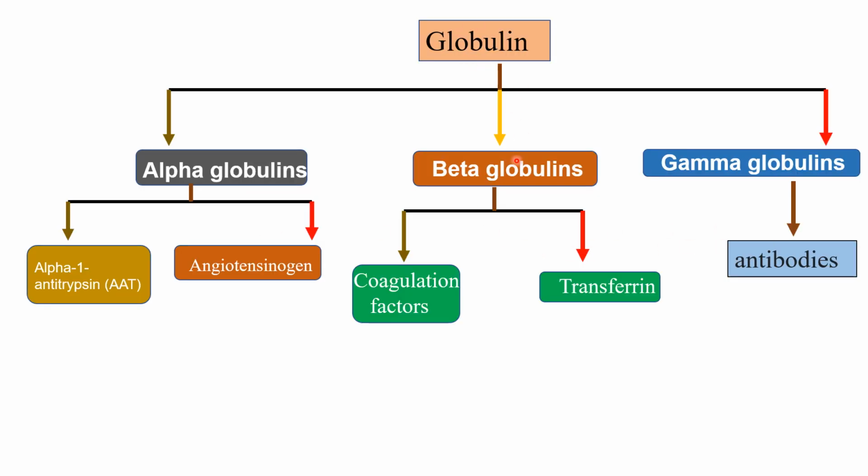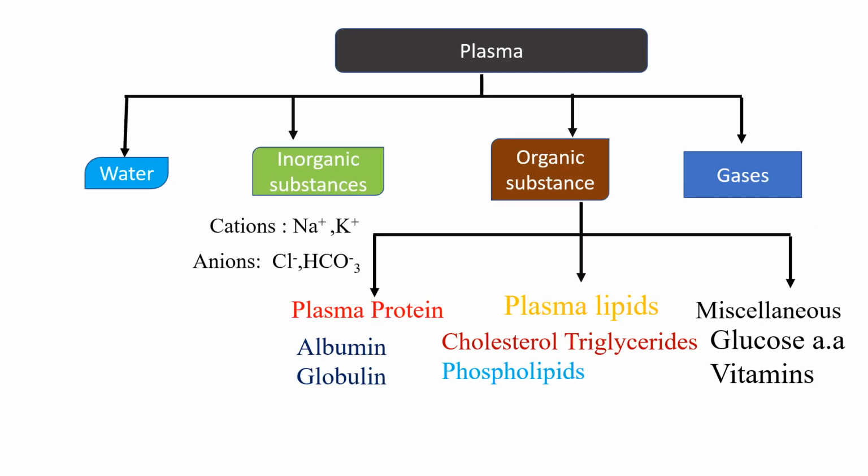Globulins are alpha globulin, beta globulin and gamma globulin. In alpha globulin, alpha antitrypsin and angiotensinogen are there. Beta globulin includes coagulation factors and transferrin. Gamma globulins are nothing but antibodies: IgA, IgG, IgM, IgE, IgD. These are all antibodies which come under globulin.